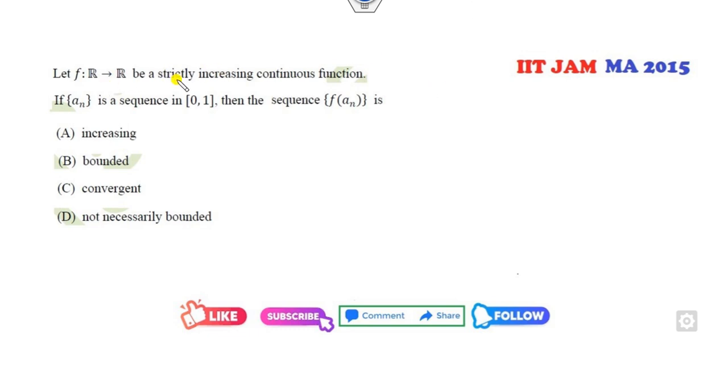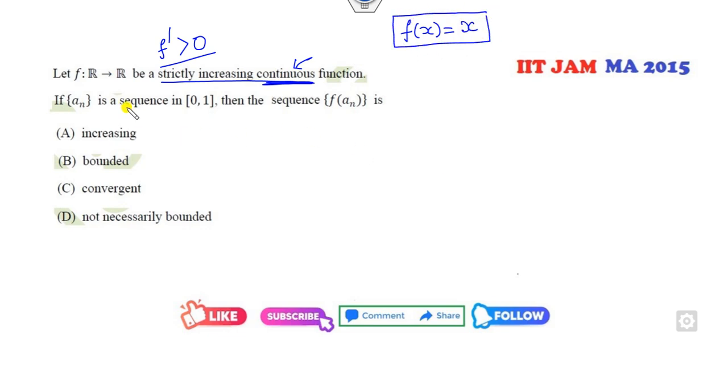Okay, f is my strictly increasing function. Strictly increasing means the derivative should be greater than 0, and a continuous function. Can you choose any function whose derivative is strictly greater than 0 as well as continuous? A very simple example is f of x equal to x. An is a sequence in 0 to n. Then you have to check whether it's increasing, bounded and so on.